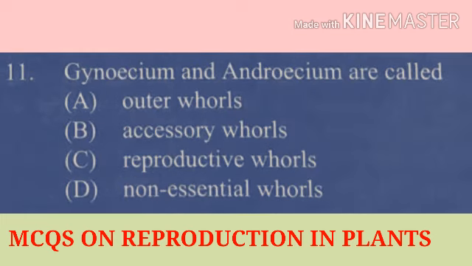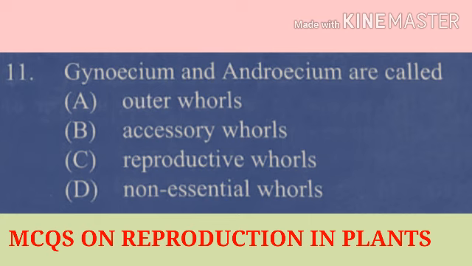Question number 11. Gynoecium and androecium are called. Gynoecium and androecium are the parts of the flower which are essential and directly take part in sexual reproduction. Option A, outer whorls, option B, accessory whorls, option C, reproductive whorls, option D, non-essential whorls.